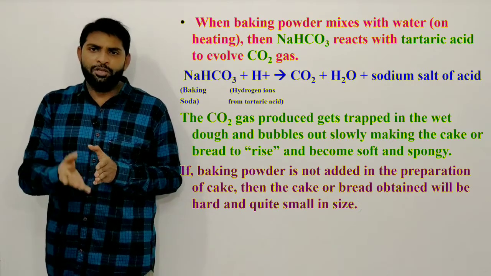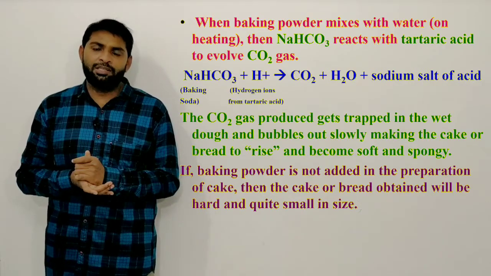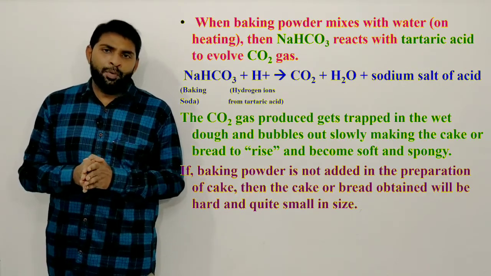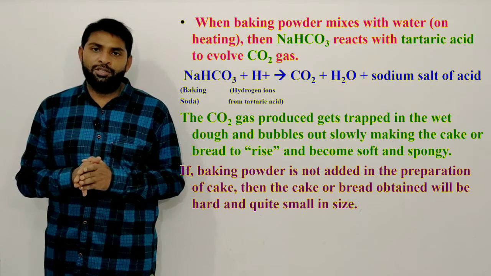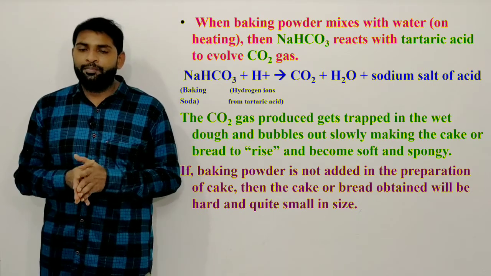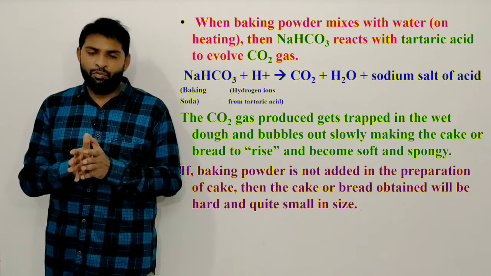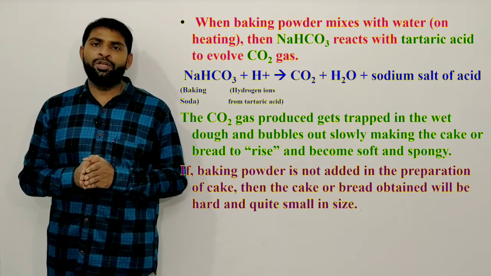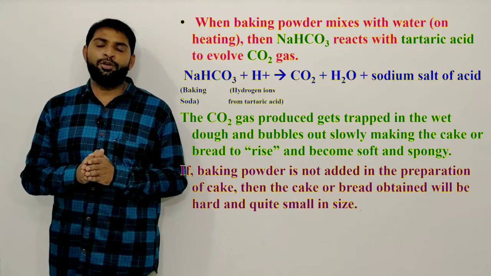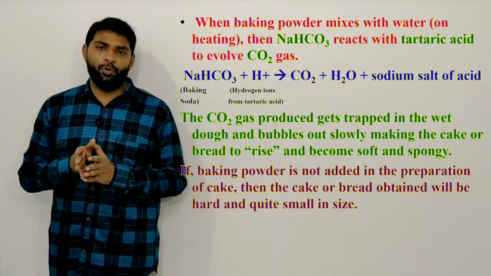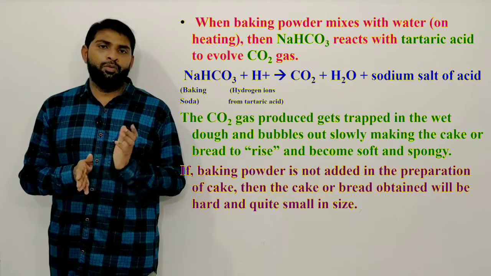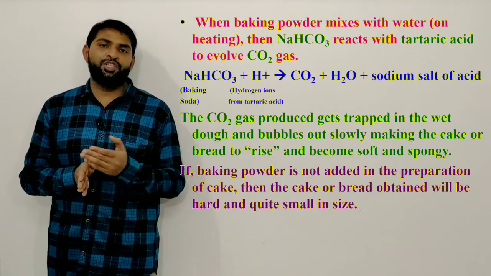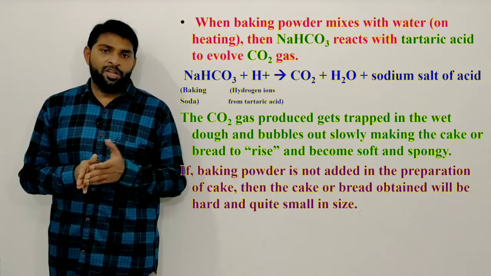And coming to the action, how it makes the food materials puffy or spongy: when baking powder mixes with water on heating, sodium hydrogen carbonate reacts with tartaric acid to evolve CO2 gas. So that means sodium hydrogen carbonate, which is baking soda, plus H+. This H+ is coming from the tartaric acid.